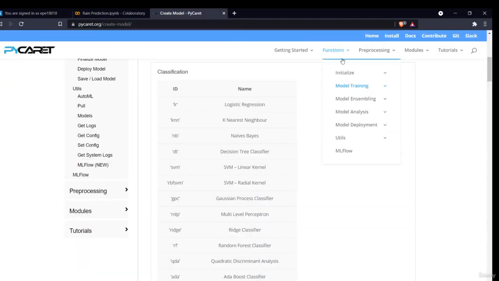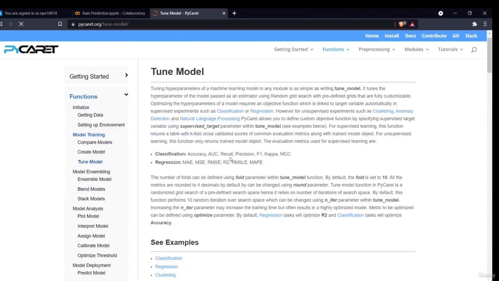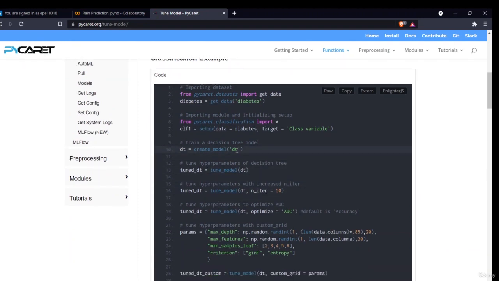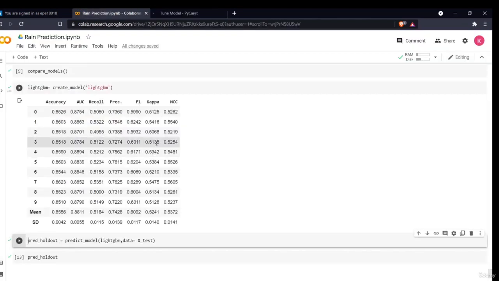As you can see, it is written tune model. If you want, you can tune your model. These are the instructions given on how you can tune your model. You just have to write tune model and give the model name, the model you have defined, and then it will automatically train. You can train according to your iterations and your optimizer. There are numerous things you can perform using the PyCaret library. I have demonstrated how to use that.